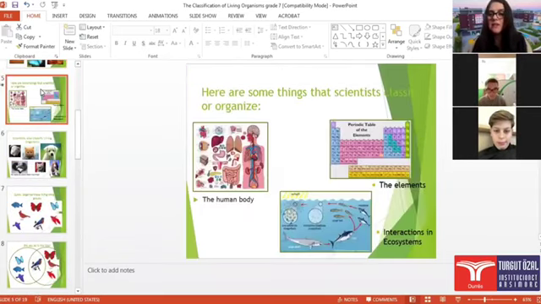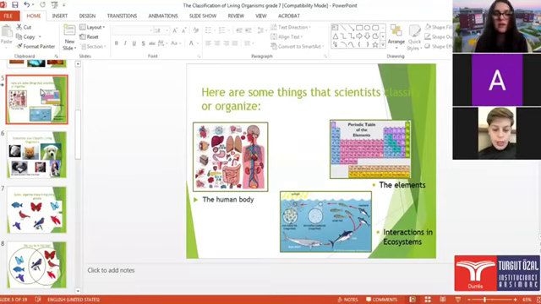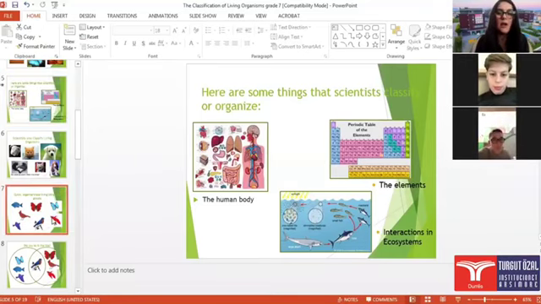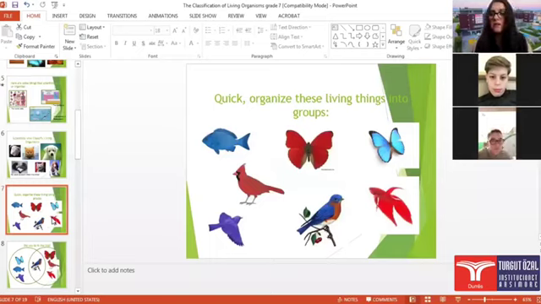Now, you can see these pictures. What do you understand from these pictures? For example, in the first picture, Amadeo, what do you see here? The body. So we have the parts of our human body, all the organs in the first picture. In the second one are the elements of chemistry, while in the third one is the interaction of an ecosystem. Okay, very good.